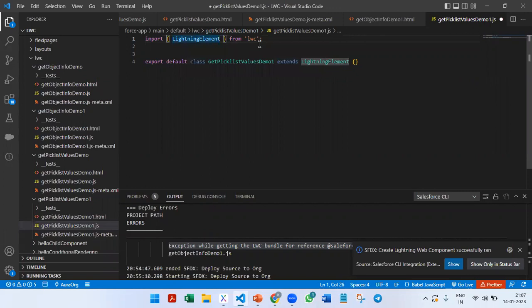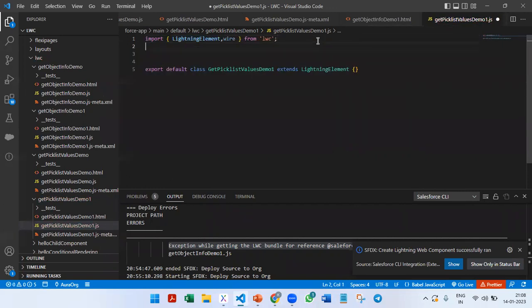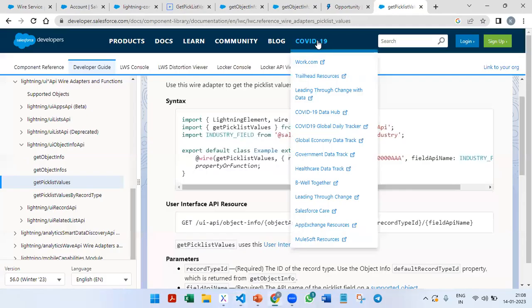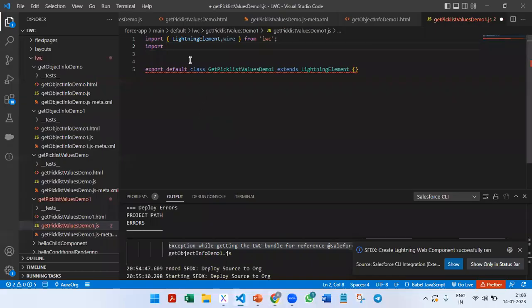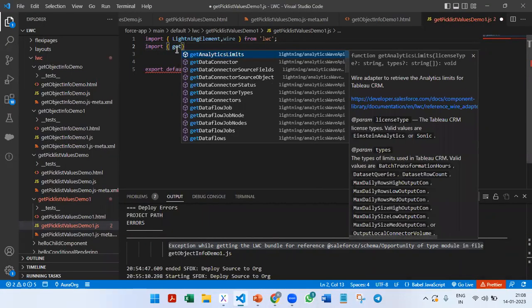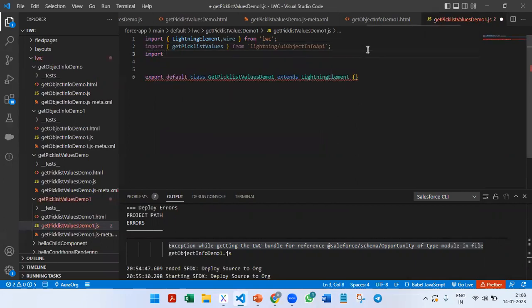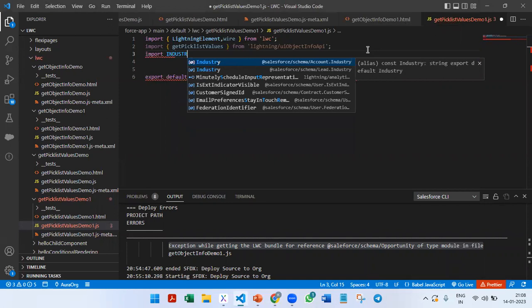So first, along with this, we will import wire as well. Import the industry field, as well as getPicklistValues. So this wire adapter, getPicklistValues, we need to fetch from lightning/uiObjectInfoApi, and then I'll import the field which I want to display. I want to display the industry field.